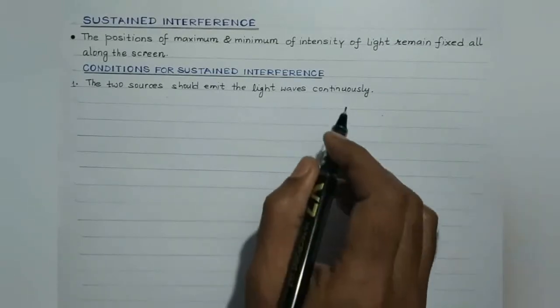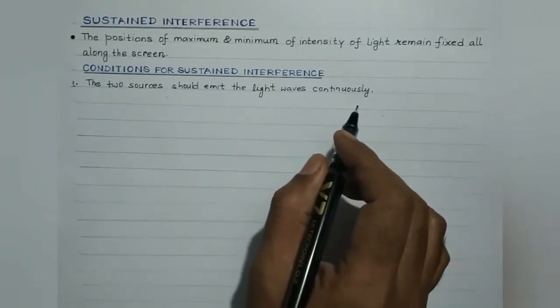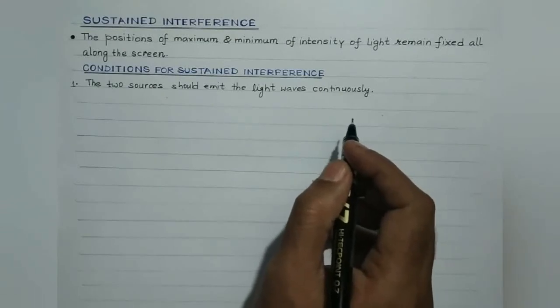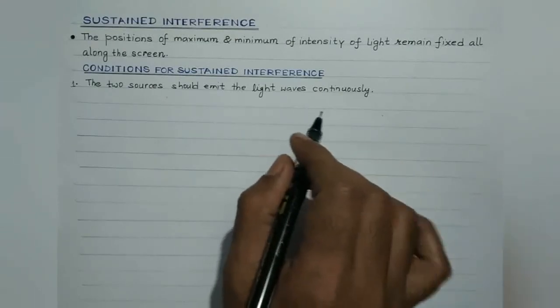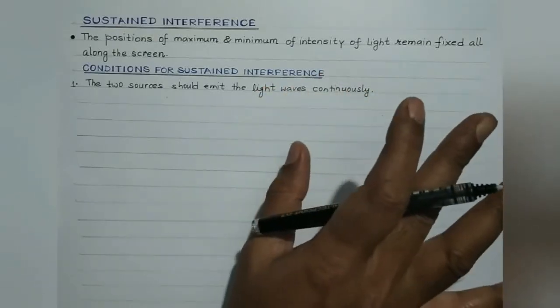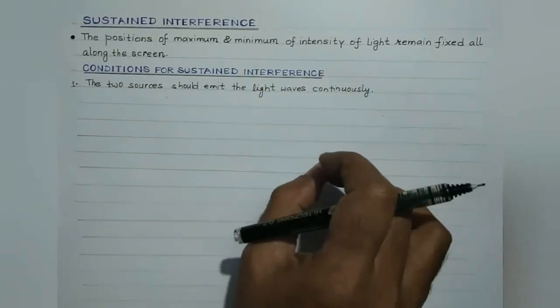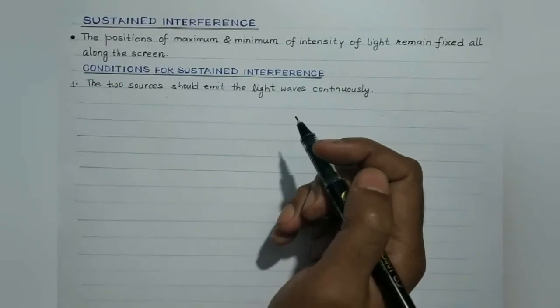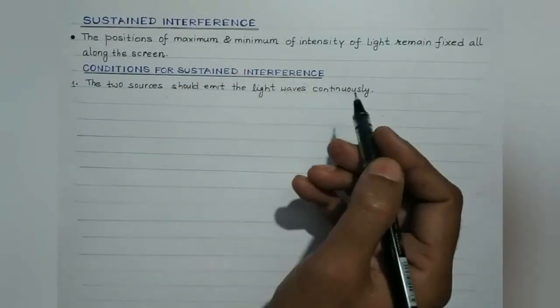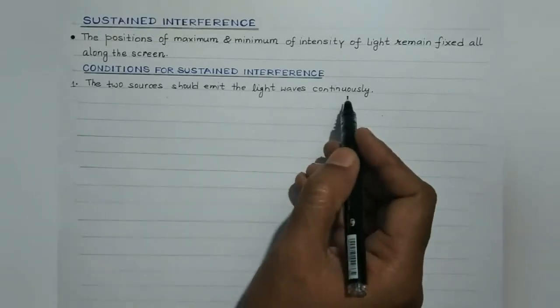Here I must like to mention that in practice a sustained interference pattern cannot be obtained by using two independent sources of light, howsoever alike they may be, because by using independent sources of light, this first condition cannot be obtained.